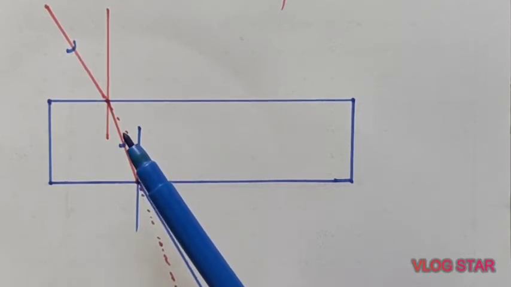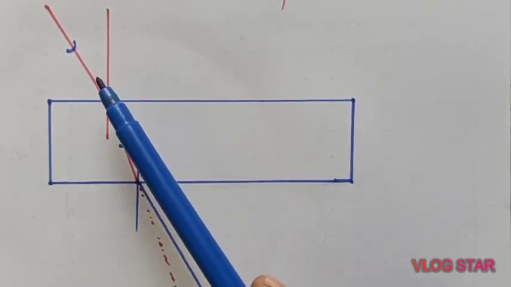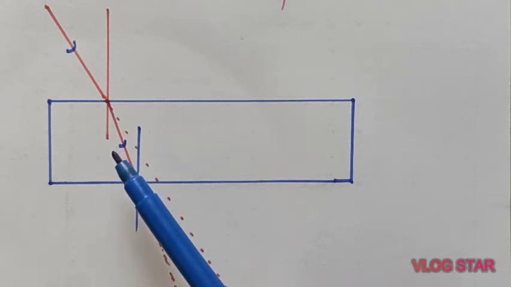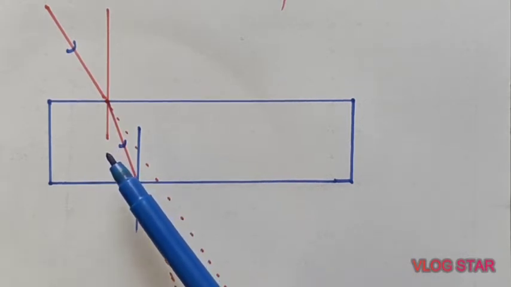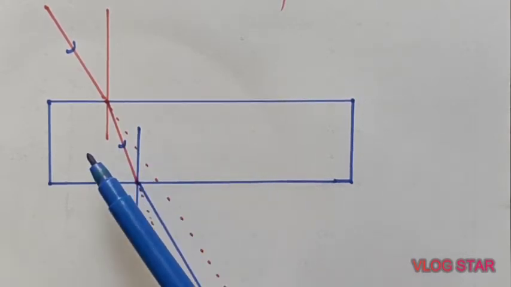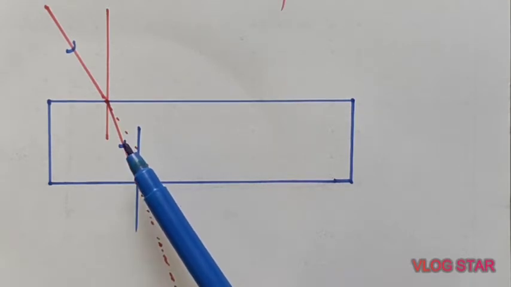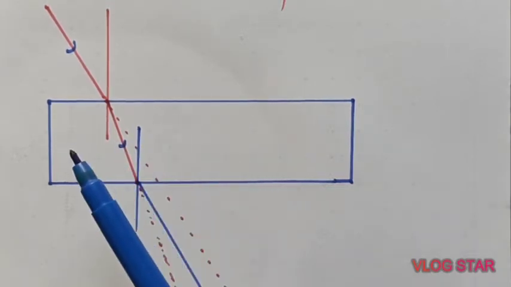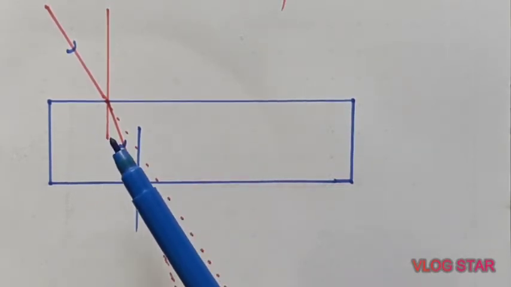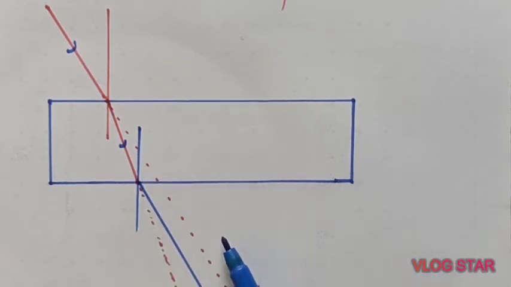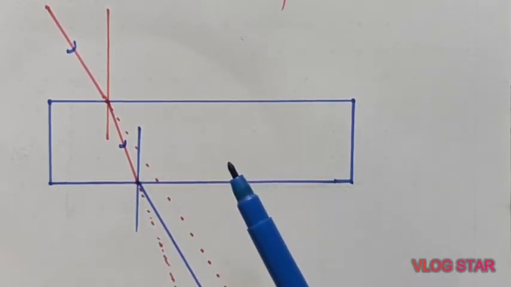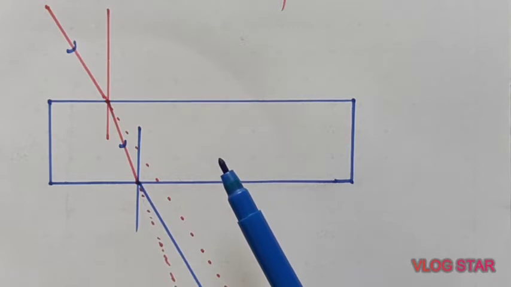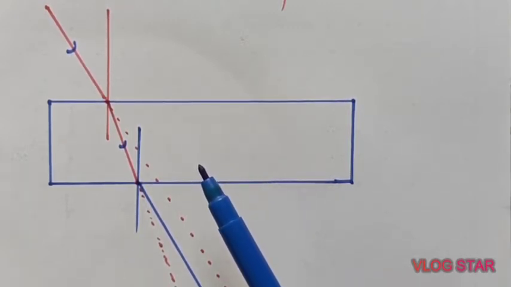But as the medium changes, bending takes place. For the bending, whether it is towards the normal or away from the normal, we should learn the rule. The rule says from rarer to denser, towards the normal, and from denser to rarer, away from the normal. Once you follow this rule, you will get the exact direction of the refracted ray.